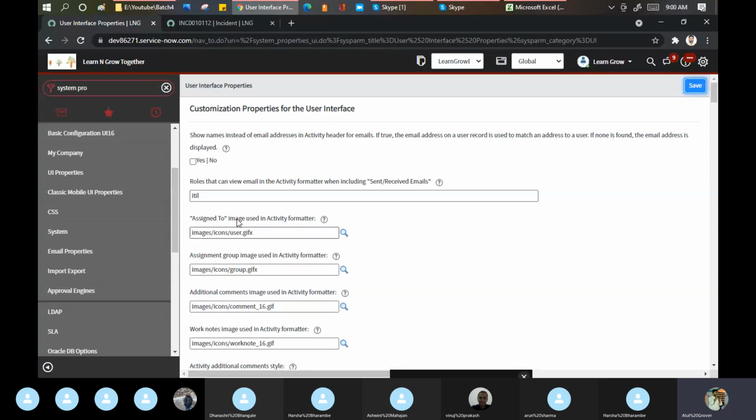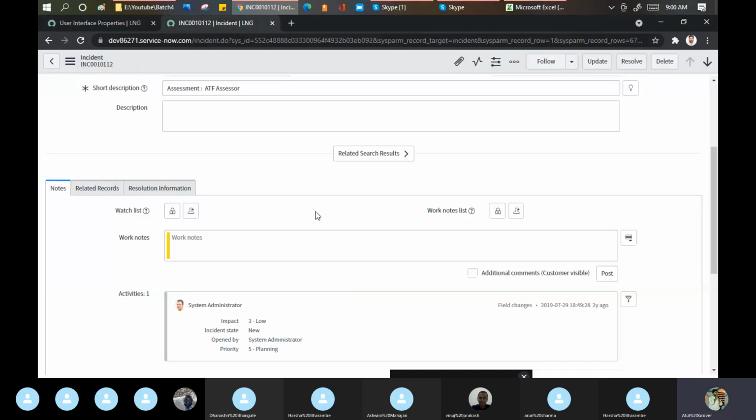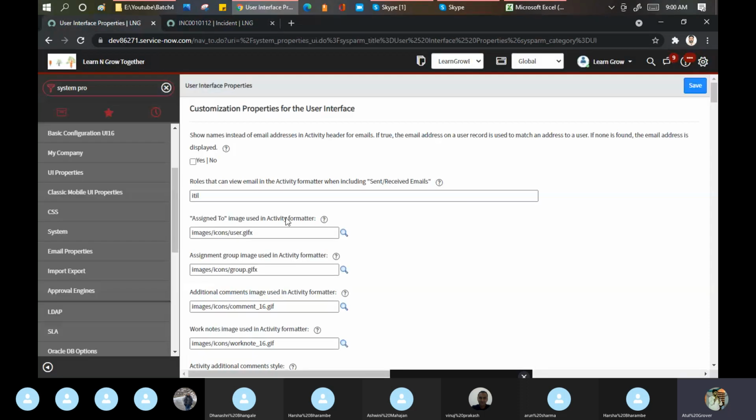Assign to image used in activity format. The thing which you are able to see here, these things, activity, right? These are called the activity logger. He's saying that the activity image is the assigned to image, you can see. Let's see which property is talking.